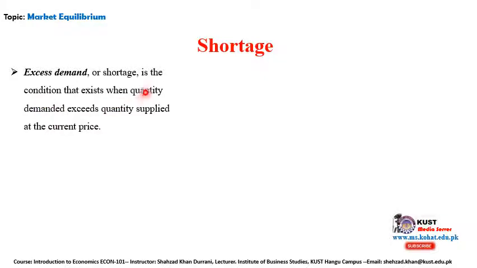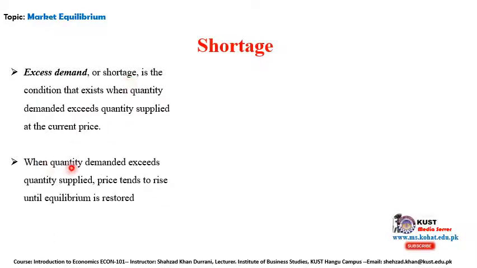So we say that the quantity demanded exceeds the quantity supplied at the current price. For example, we do not have that much of the product or commodity available in the market, so we can say that there is a shortage of that commodity in the market.